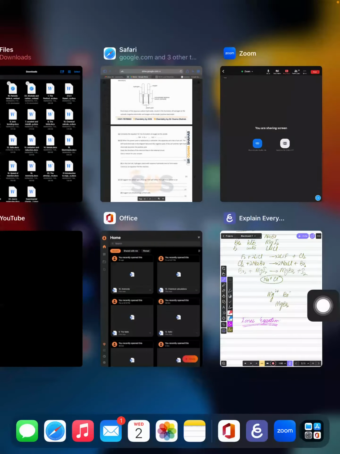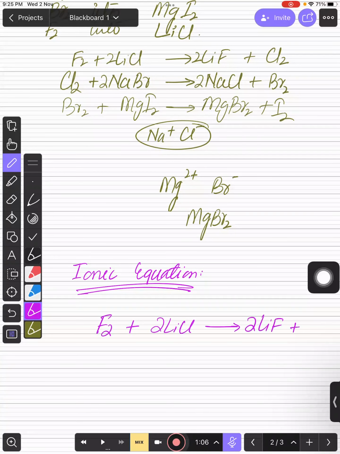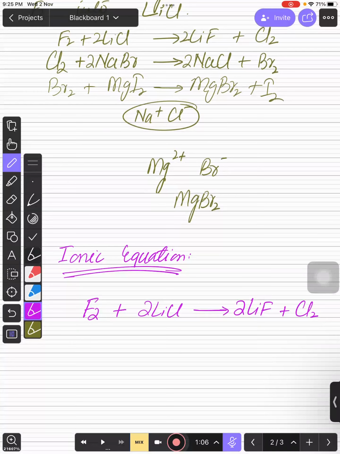So ionic equation का मतलब ये है कि वो आइंस या वो एटम्स आपने लिखने हैं जो कि पार्टिसिपेट कर रहे हैं रिएक्शन में. जो पार्टिसिपेट नहीं कर रहे हैं उनको लिखना जरूरी नहीं होता इसमें, ठीक है? अगर आप पहली वाली इक्वेशन को देखते हो, फ्लोरीन is passing through the salt of chloride and what is going to happen in the product, you will see that the product of fluoride forms and chlorine निकल जाएगी, ठीक है ना? अब इसके अंदर अगर आप इस रिएक्शन को देखते हो तो इस रिएक्शन में definitely fluorine is important because it is going to displace chlorine, right? And chlorine is important because it is going to be displaced and going to be out.